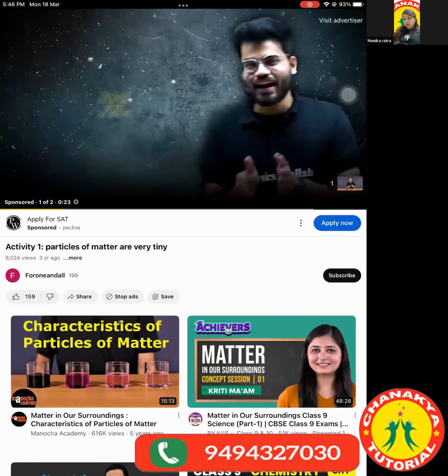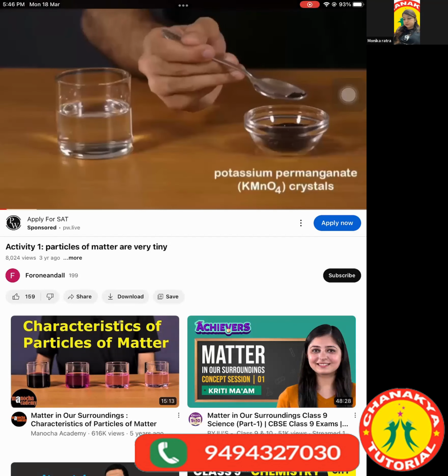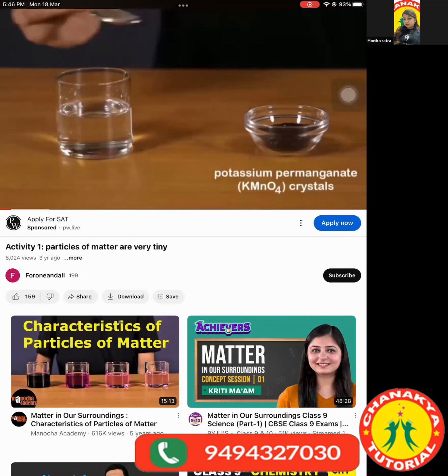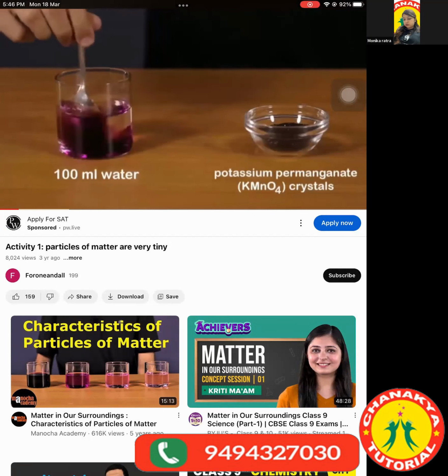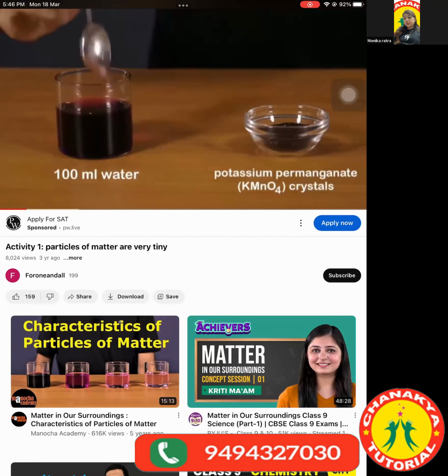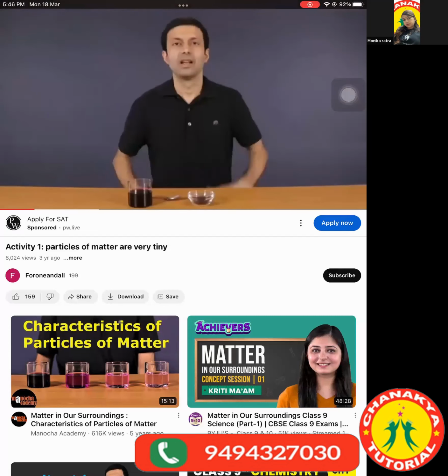For class 8, 9. I'm going to take a very small quantity of potassium permanganate crystals and we are going to dissolve it in 100 ml of water here. See the color, you can observe it is dark purple. Right? Can you see that deep purple color?